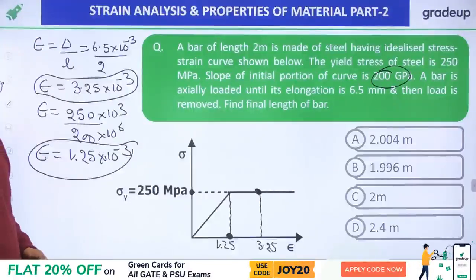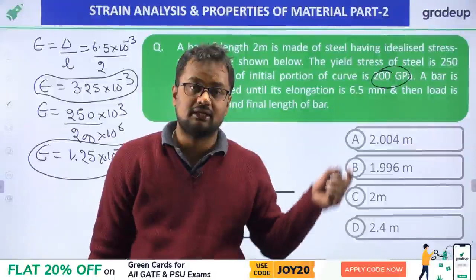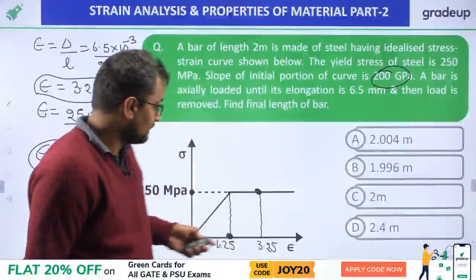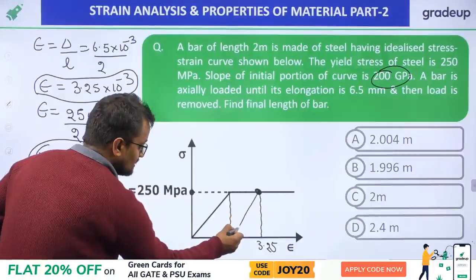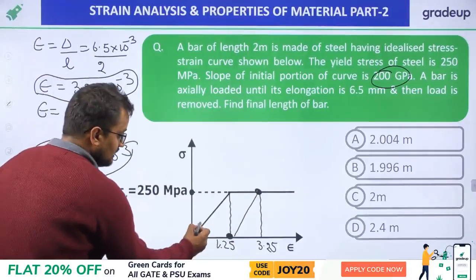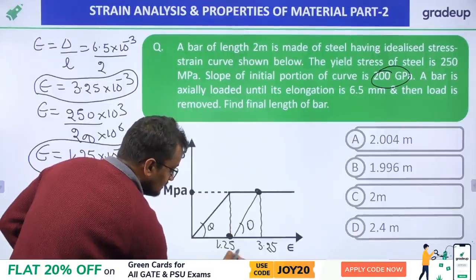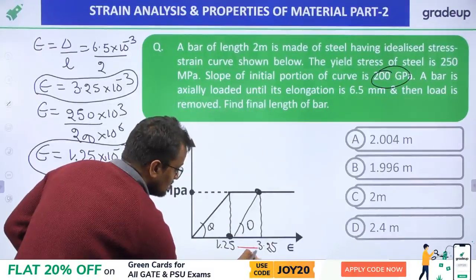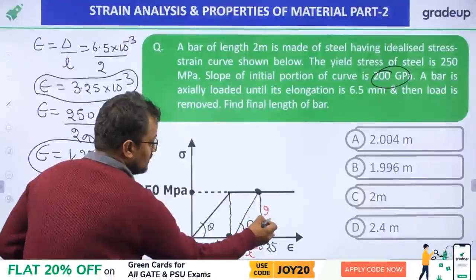Now we have shown this in the elastic property session; if you have not seen that, please go there after this session. We have shown there that the material came back like this and the initial theta will be the same. So let me say this portion is x and this is, of course, 250.